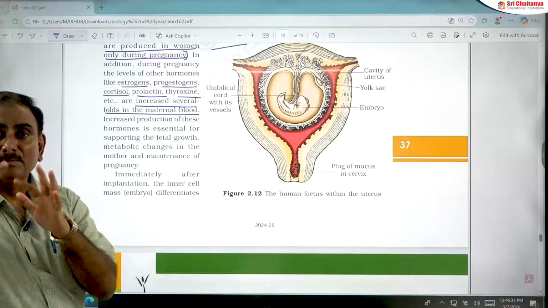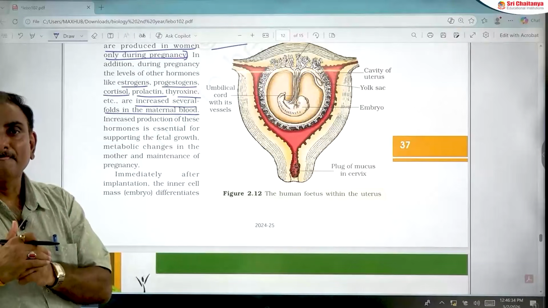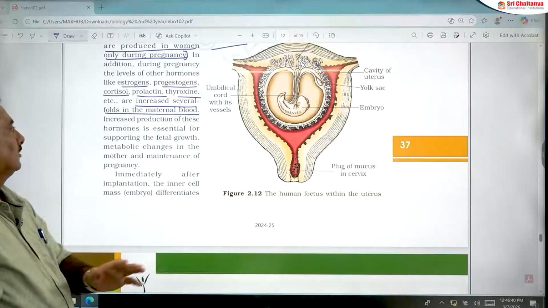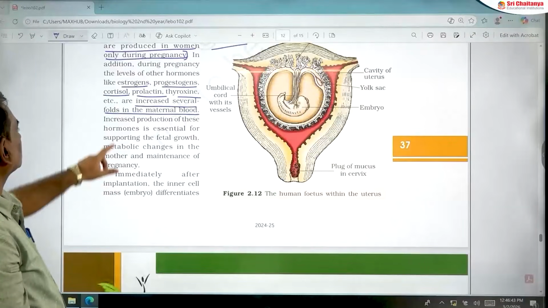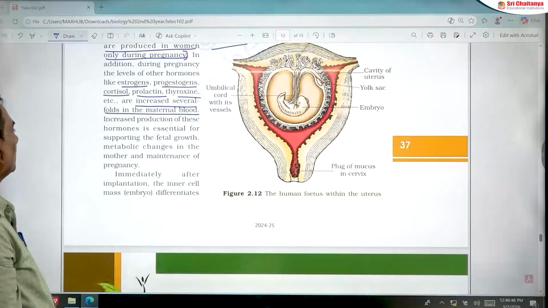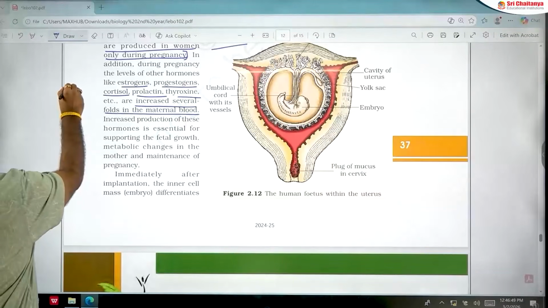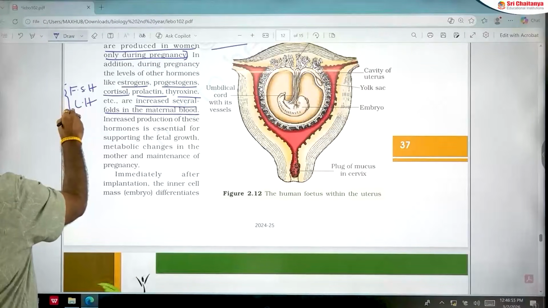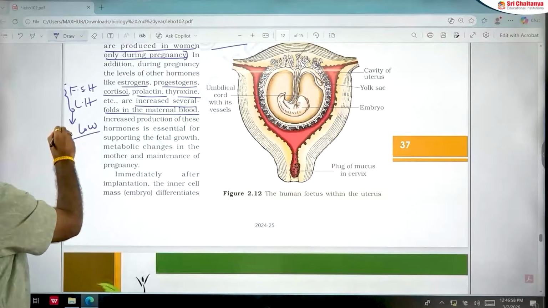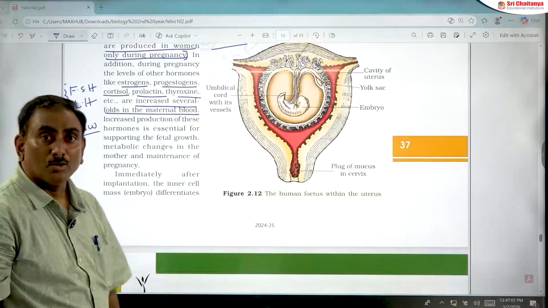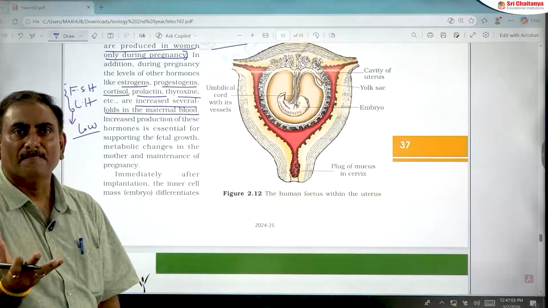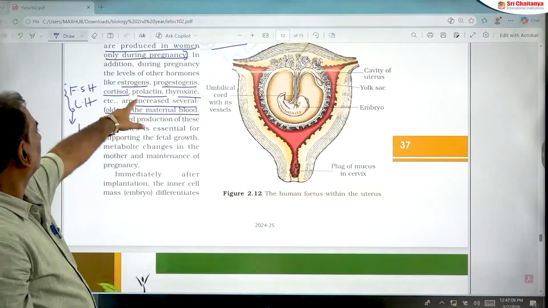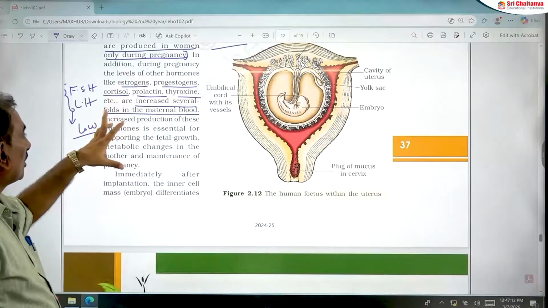What are the hormones secreted by the placenta during pregnancy? HCG, HPL, relaxin, estrogen, progesterone. Be careful. Next, this is also an important question: FSH and LH. These hormones are very low during pregnancy. The gonadotrophins FSH and LH are at low levels, but cortisol, thyroxine, prolactin, estrogen and progesterone levels increase.